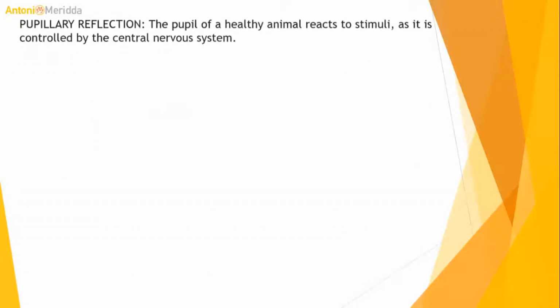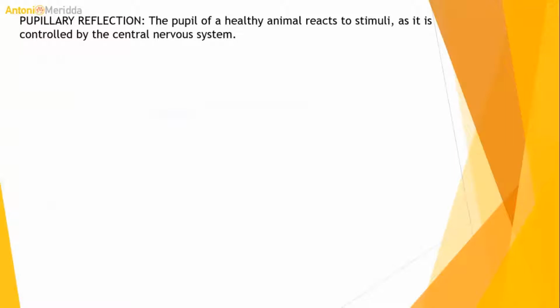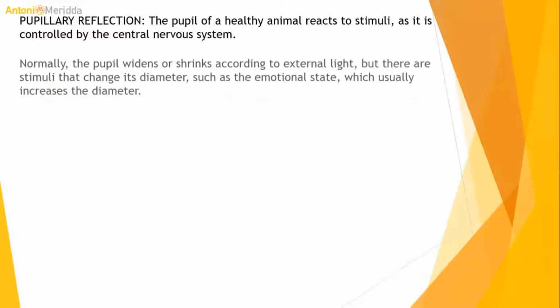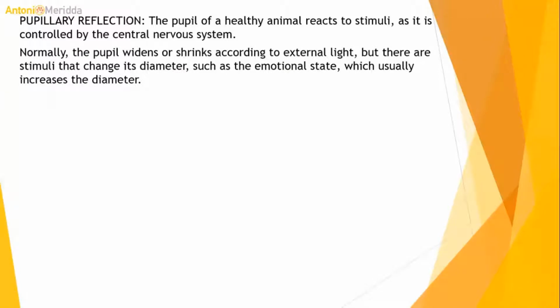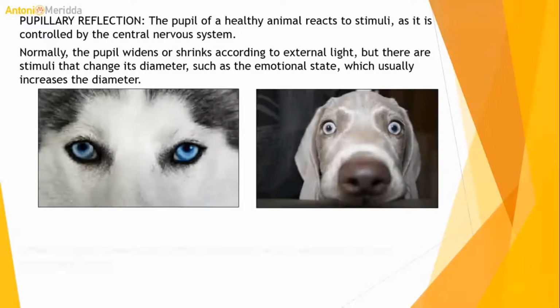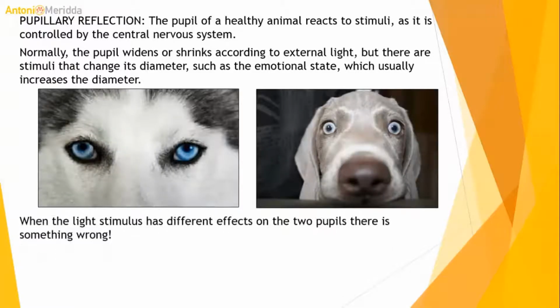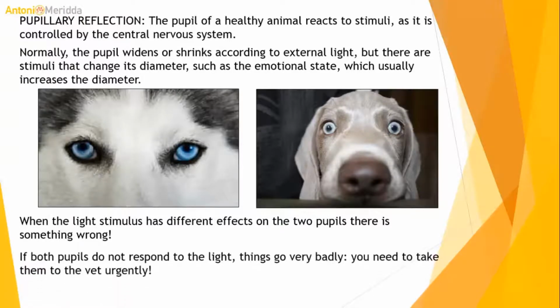Pupillary reflex. The pupil of a healthy animal reacts to stimuli as it is controlled by the central nervous system. Normally the pupil widens or shrinks according to external light, but there are other stimuli that change its diameter, such as emotional states, which usually increase the diameter. When the light stimulus has different effects on the two pupils, there is something wrong. If both pupils do not respond to the light, things are going very badly. You need to take the dog to the vet urgently.